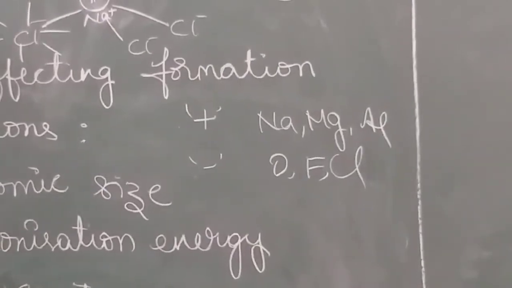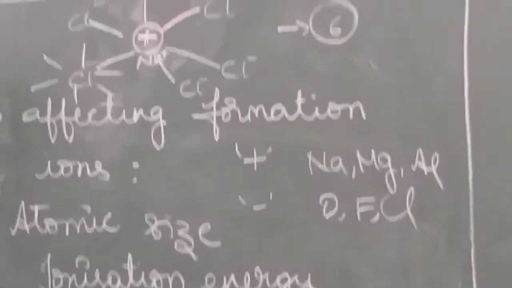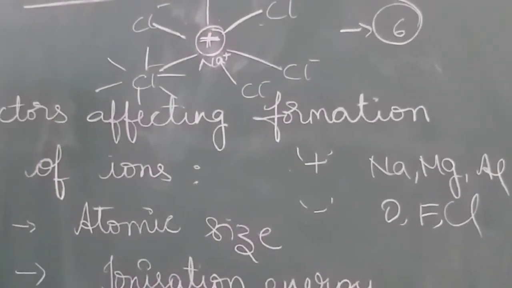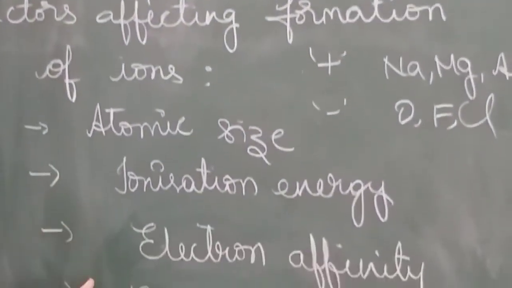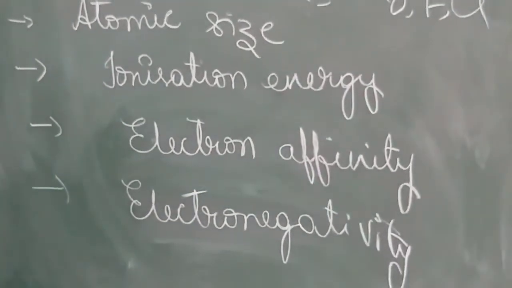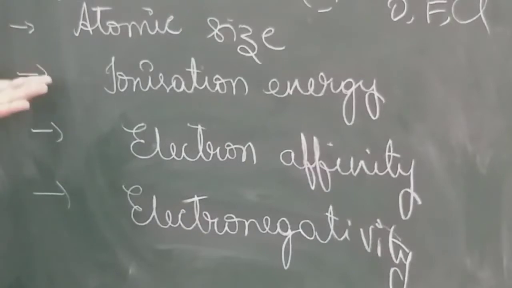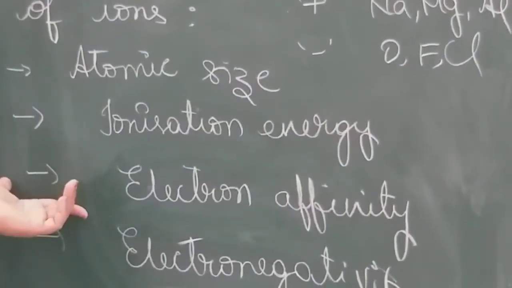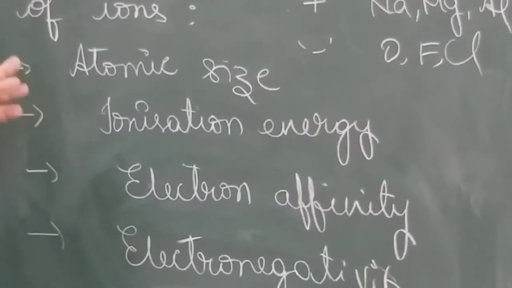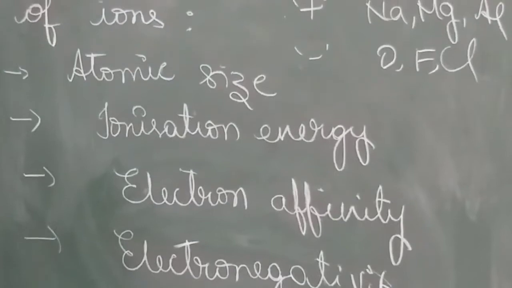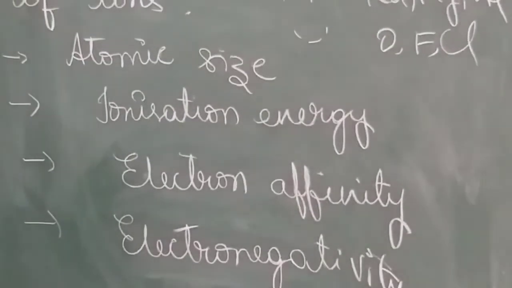That means metals form cations, whereas non-metals form anions. And these four are the main factors that affect the formation of ions. Ionization energy and electron affinity are very low for metals, that's why they lose electrons easily and form cations. Okay.